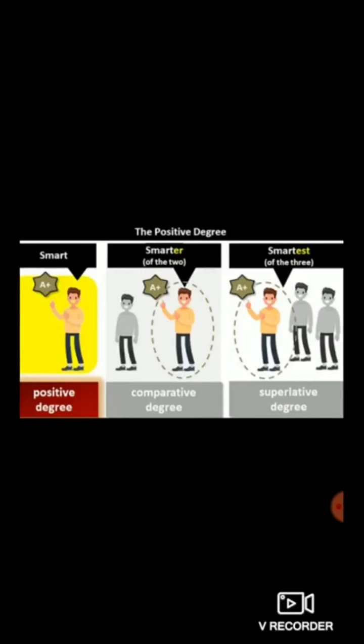In positive, we do not add er or est to the adjective. In comparative, we always add er to the adjective. And in superlative, we add est at the end of the adjective.